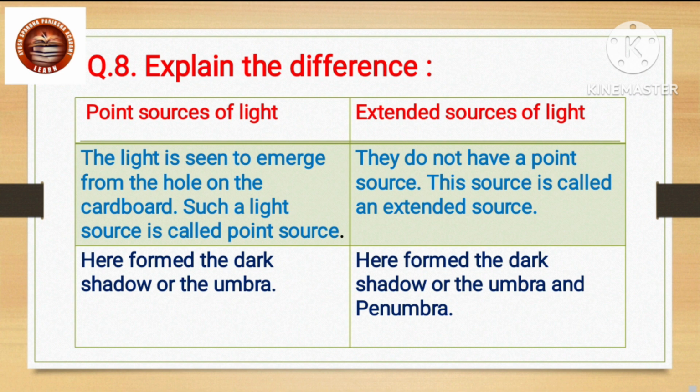Then, extended source of light. They do not have a point source. This source is called an extended source. Here is formed the dark shadow or the umbra, and the faint shadow, which is the penumbra.